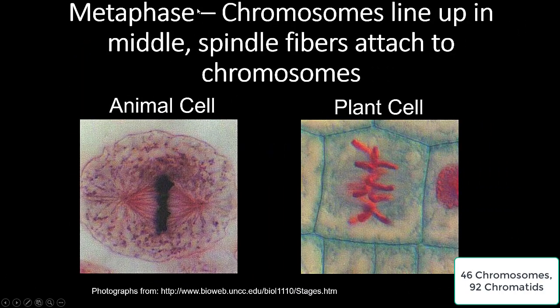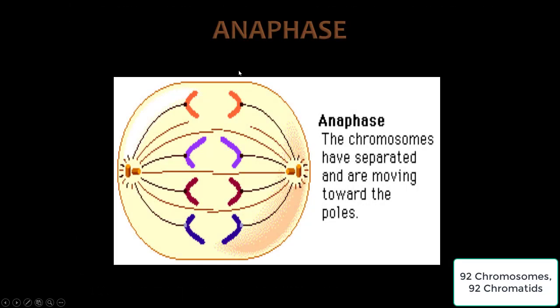Here's another look at metaphase. So the chromosomes line up in the middle and the spindle fibers are attached to the chromosomes. So if you look at an animal cell, here are our chromosomes right here, and those spindle fibers are attaching to them. Then if we look in a plant cell, here are our chromosomes lined up in the middle as well. And it's very hard to see, but our spindle fibers are attached right here as well in the plant cell. Now let's take a look at anaphase.